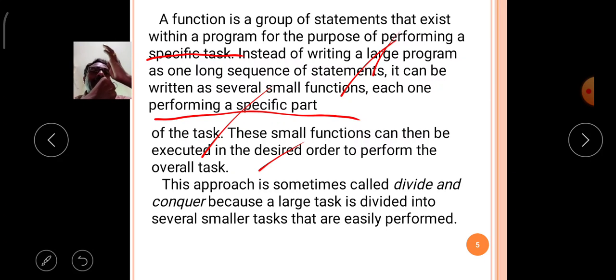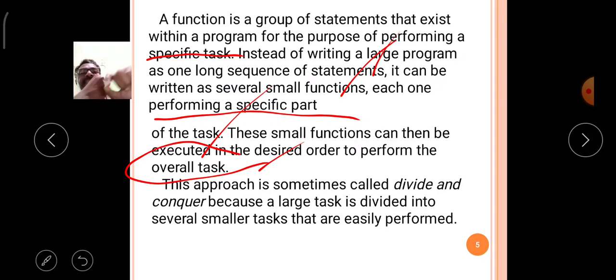According to the requirements of the program and the specifications of the user, you have to serialize the functions in a sequential, ordered manner. The ordered manner will perform the overall task of the user.